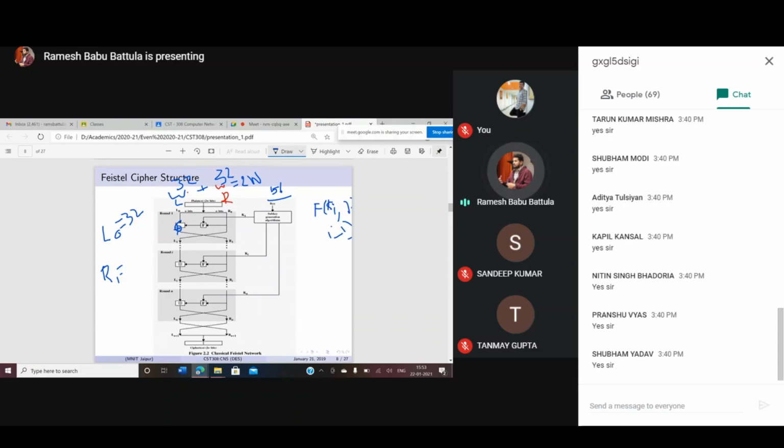After whatever the output of the function f is there, that is provided as input to this box. The box is going to perform the XOR operation between L0 and the output of the function f. So for my R1, R1 is going to be equal to the function f of Ki, comma, Ri minus 1, XOR with my L0.